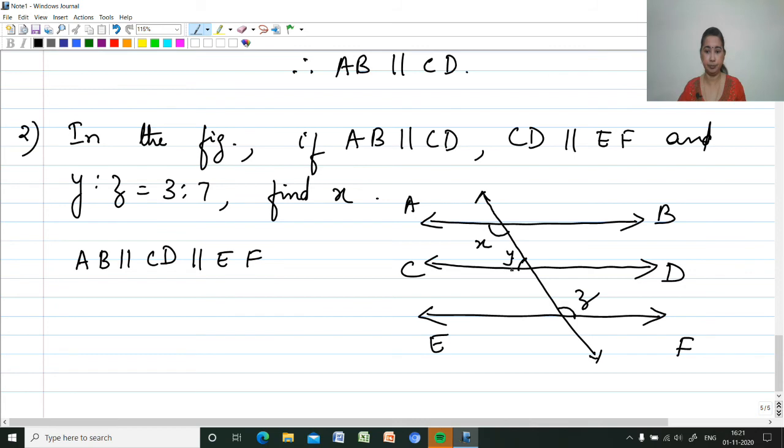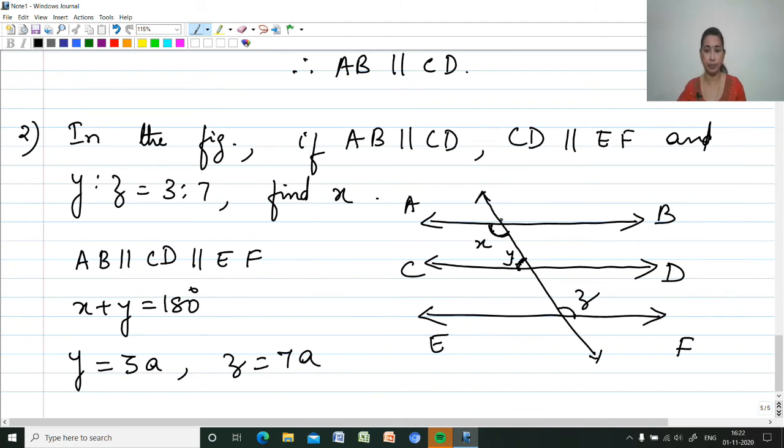Here X and Y are alternate interior angles. So the sum of these two, X plus Y, will be equal to 180. And what about Y and Z? Y:Z is given as 3:7. Since it is a ratio, we can write Y as 3a and Z as 7a.